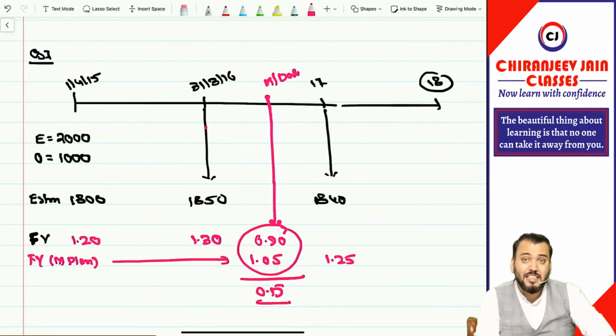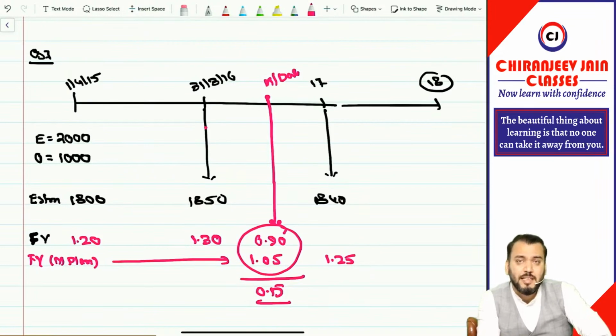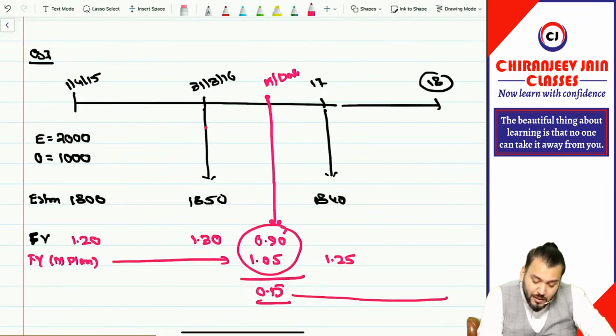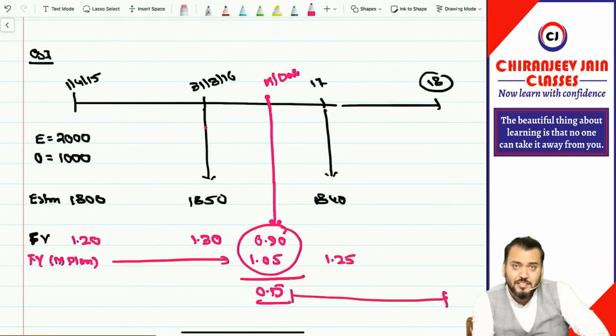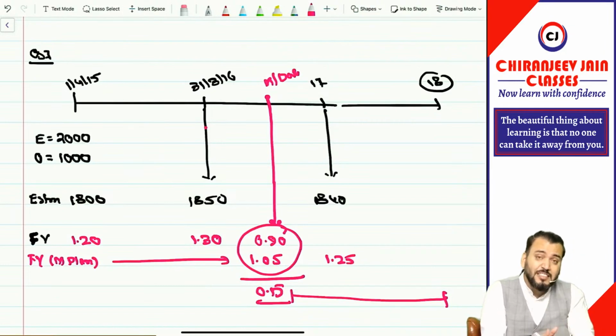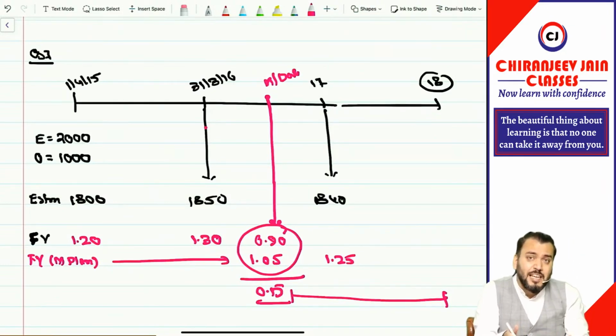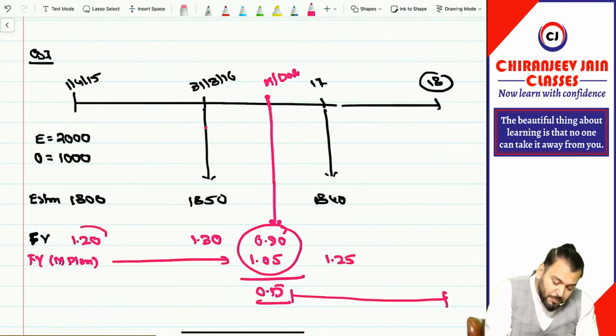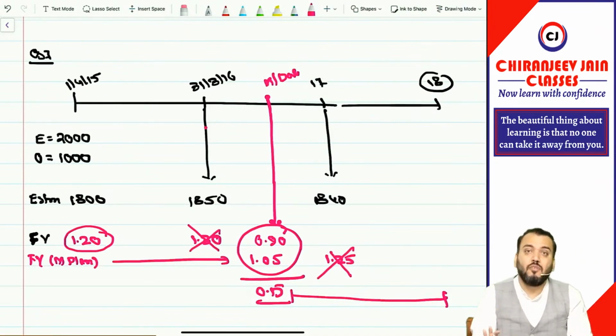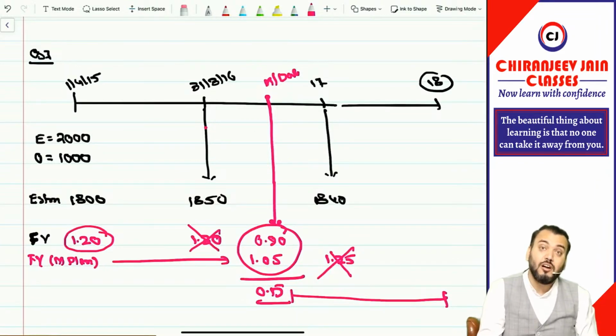Because of this incremental fair value of option, some expenses will be increased for which benefit will be received during the remaining vesting period. So this will be spread over the remaining vesting period, from 30th September to 31st March 2018. That is given in the question, but even though not given, we'll do that only. Correct. Now, because this is equity settled, we'll never do reassessment of the original plan. So for the original plan, we'll take 1.20 and this information is not at all relevant. Correct. Understood. So we need to understand which information is not relevant.